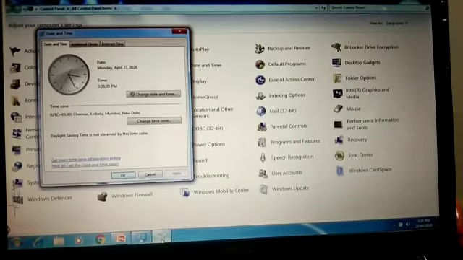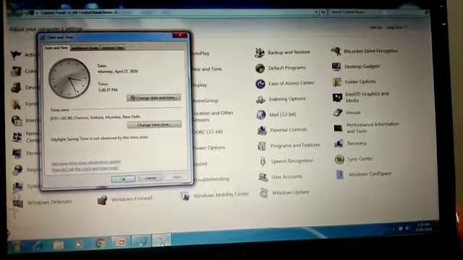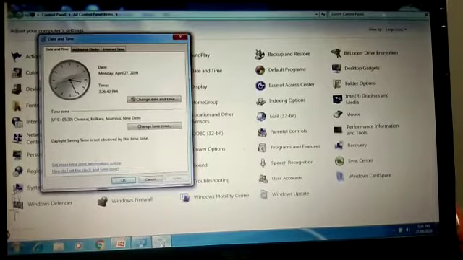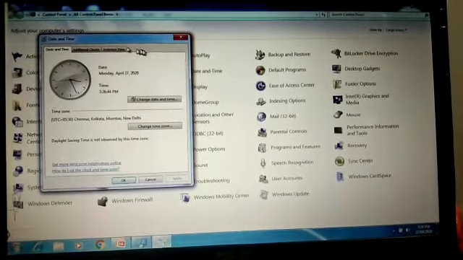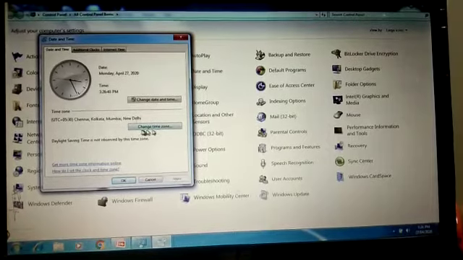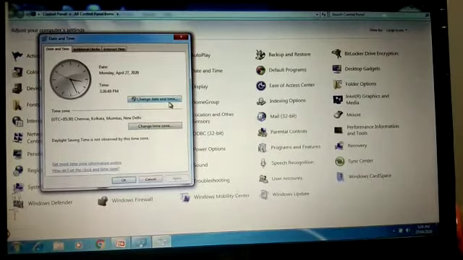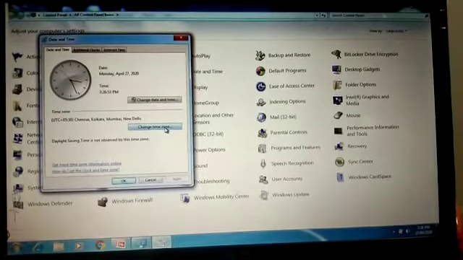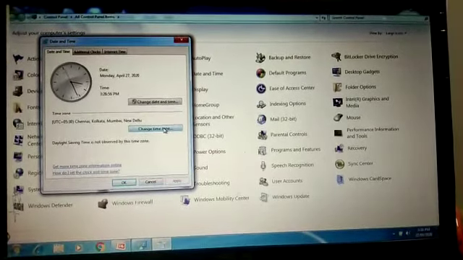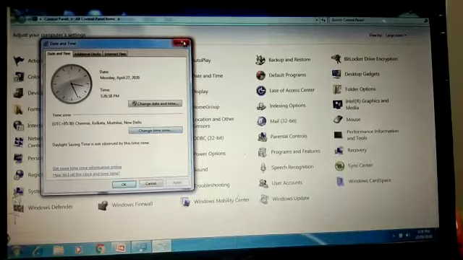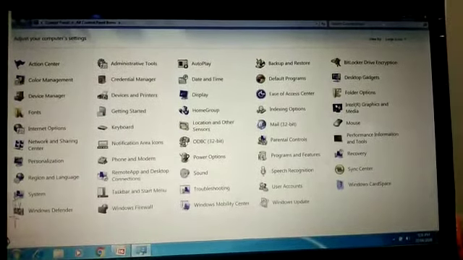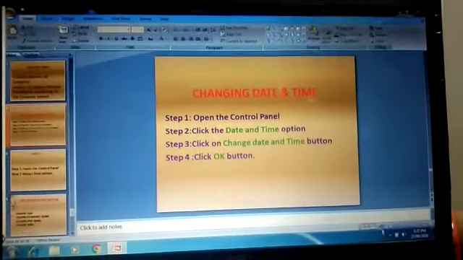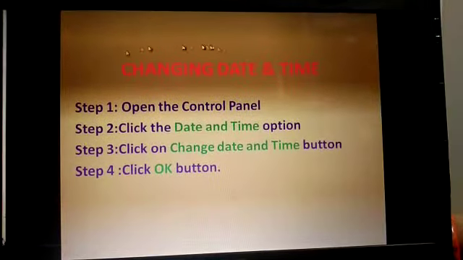You have to keep patience whenever you are working, because this is electronic. Sometimes it takes time for opening a particular operation, right? So this dialog has opened. If you want to change the date and time, you can change it here. This is the time zone, you know it. We have divided the whole world into some zones, that you have done in SST also. Fine. Let me close this. Again, we will come back to our presentation. This is what I have written in the step.